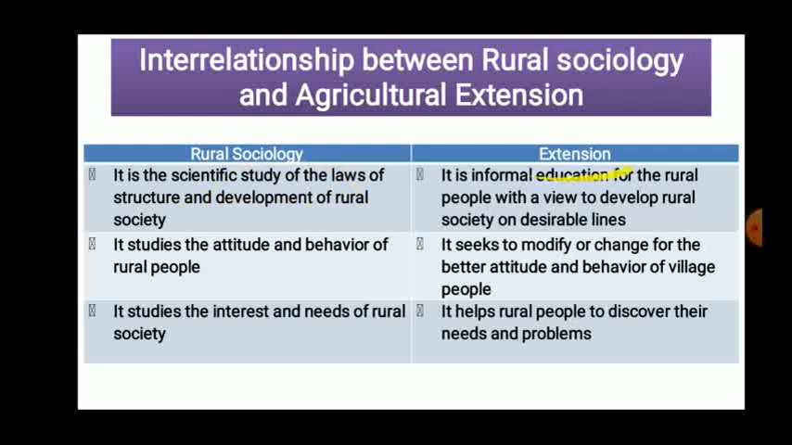Now what does extension do related to this? It is informal education. Informal means without rules and regulations. It is informal education for the people with a view to develop rural society in a desirable way. Rural sociology tries to study the development of rural society, while extension tries to carry out the development of rural society along desirable lines. That is the main thing. Here it studies structure and development.